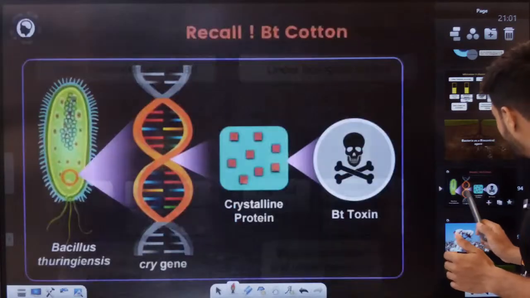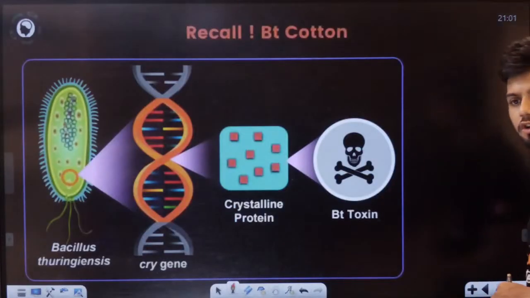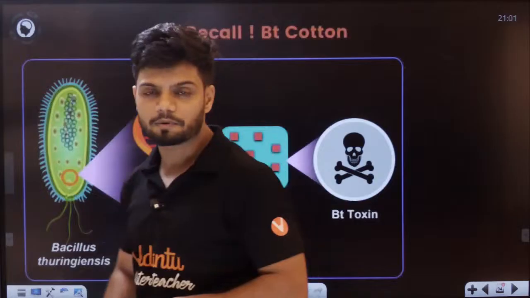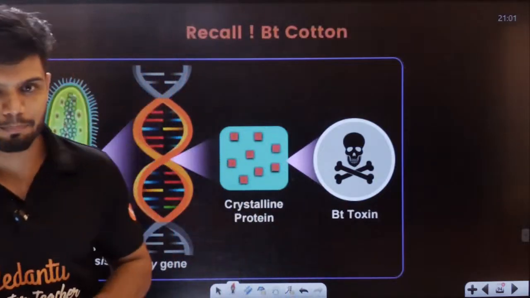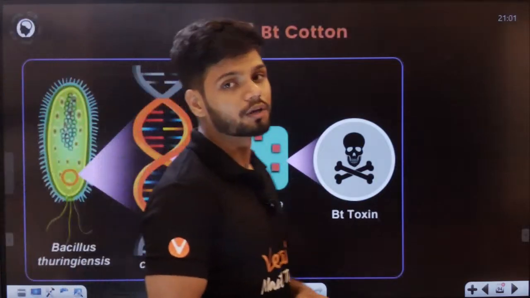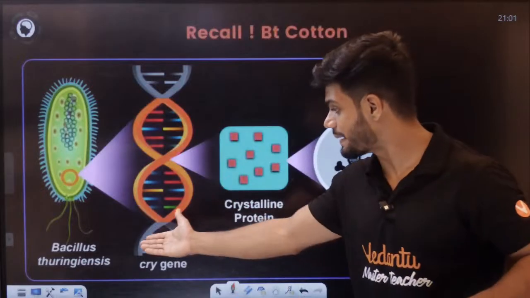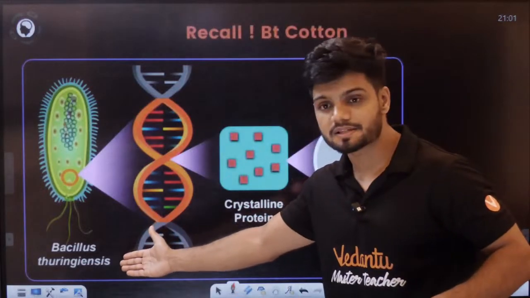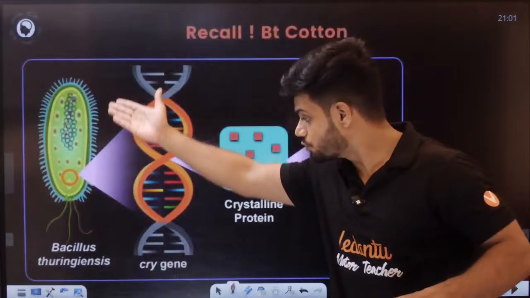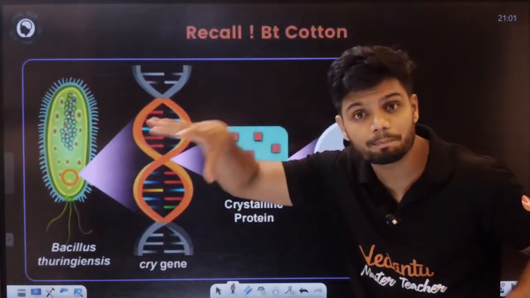Now, all of you might have heard about BT cotton, students. In the biotechnology chapter, you might have heard about BT cotton. That is the same concept, students. Bacillus thuringiensis, a microbe. We are using a microbe to control the pest.